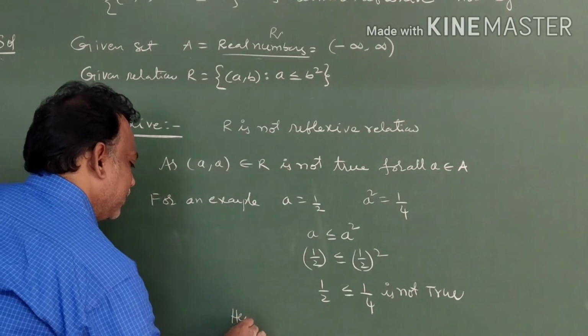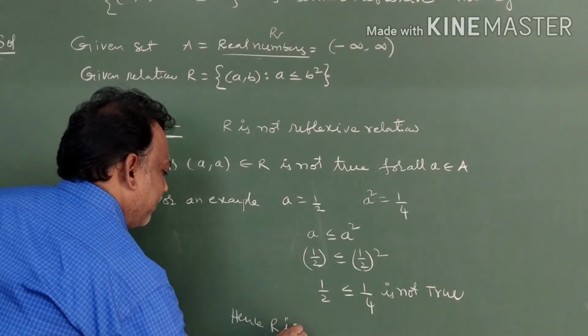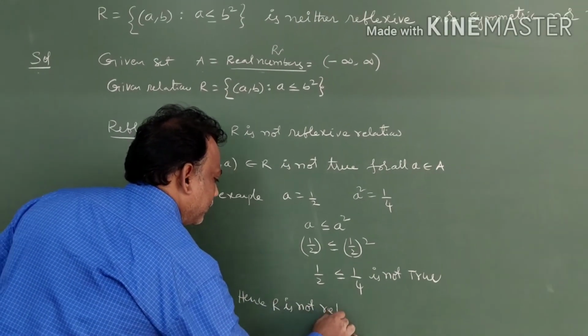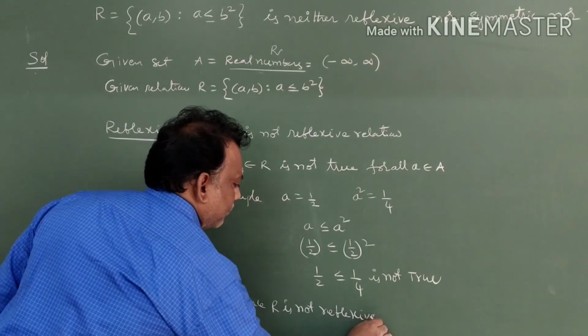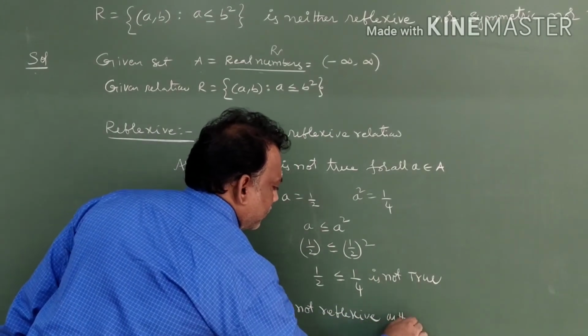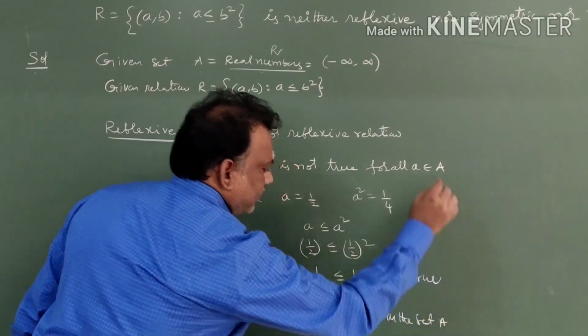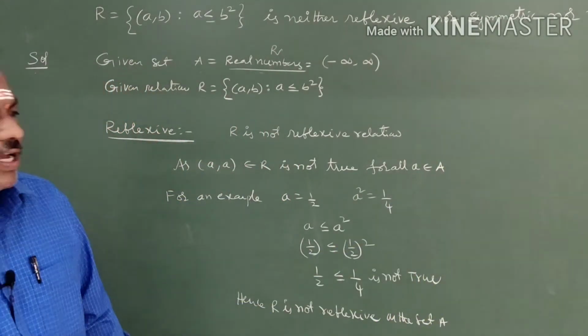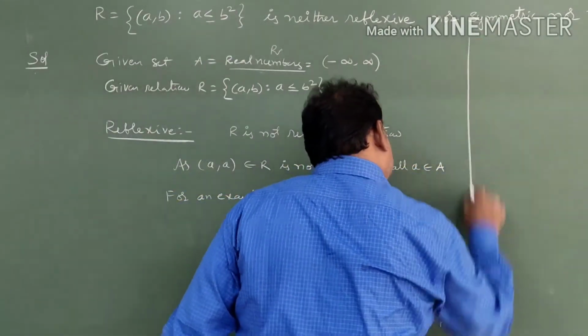Hence, R is not reflexive on the set A. Next we have to check the symmetric relation.